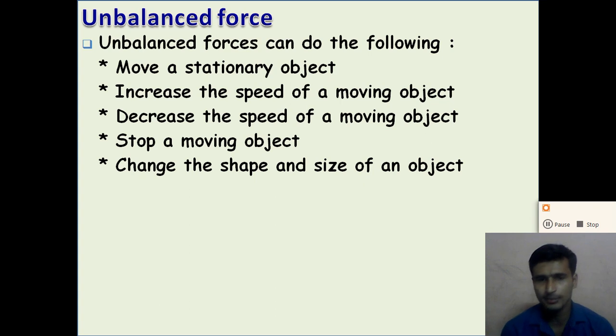The moving object can also be stopped with the help of the unbalanced force, and with the help of the unbalanced force we can change the shape and the size of the object, right?